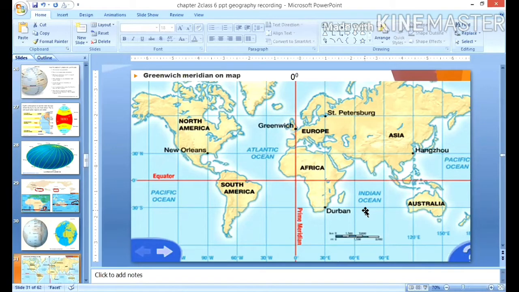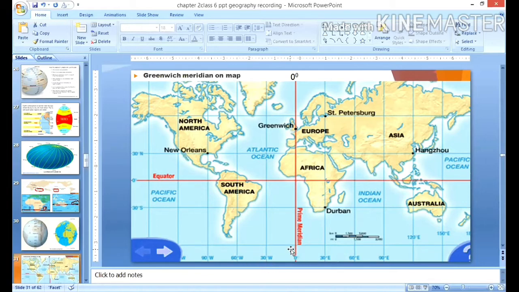So how to mark these longitudes? The lines are called meridians. Don't forget it. The distance between them is measured in degrees of longitude. Each degree, if you see here, 0 degree, 30 degree, as they are in the eastern hemisphere, we call it 30 degree east, 60 degree east, and if it is westward, we say 30 degree west, 60 degree west, like that.